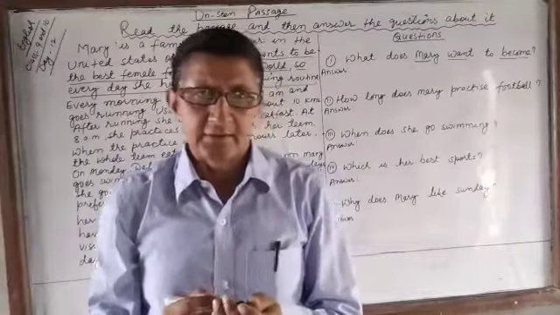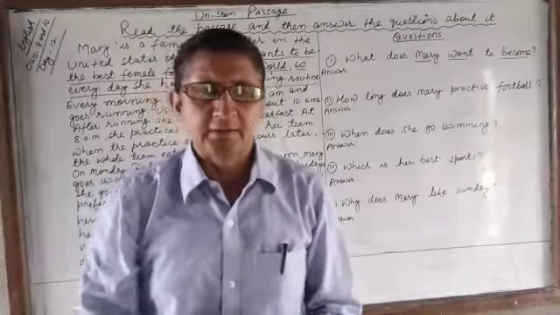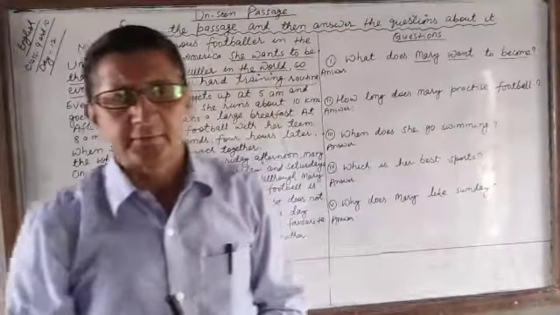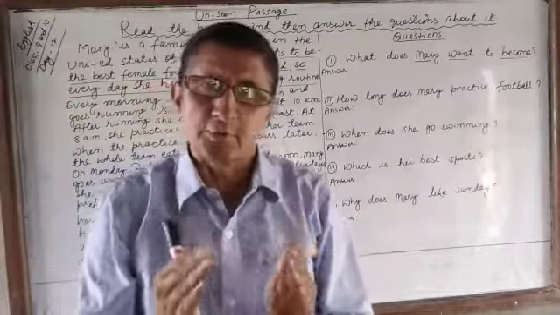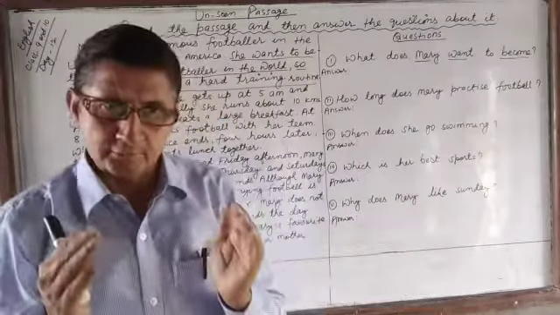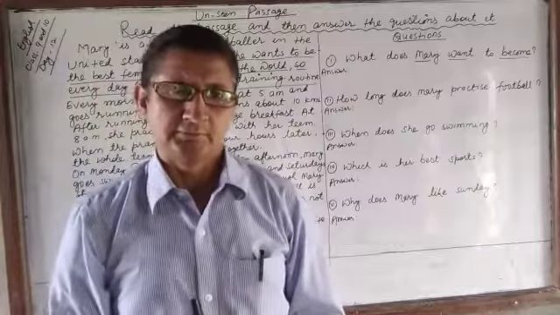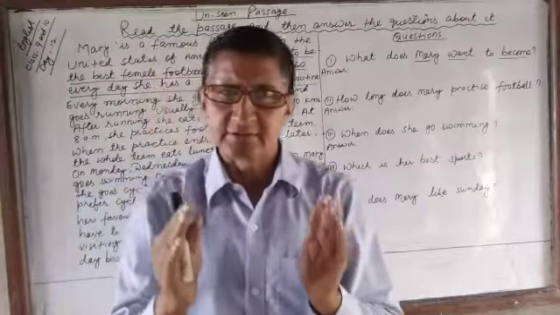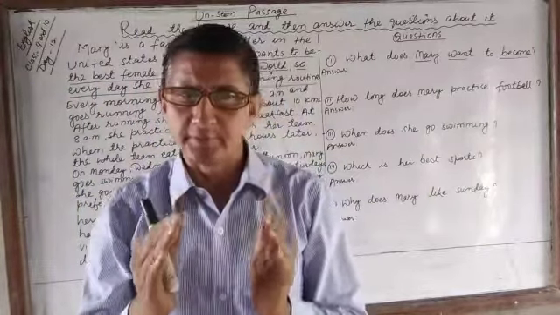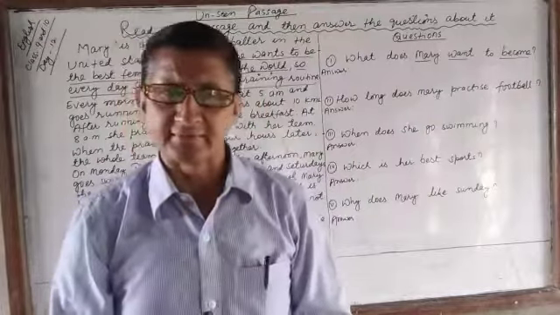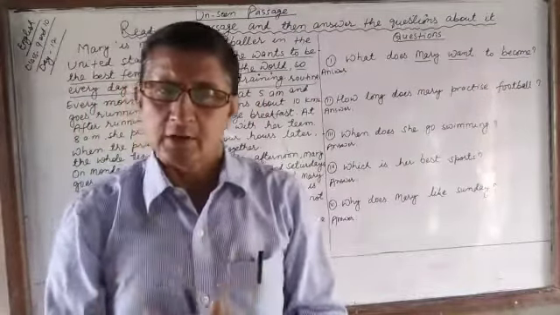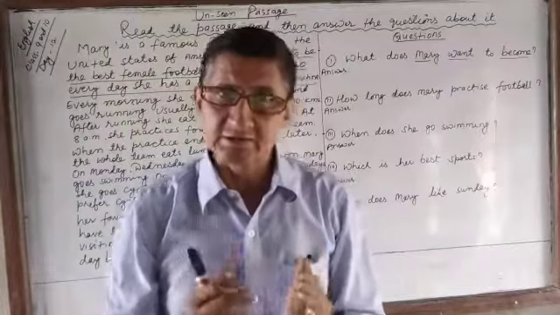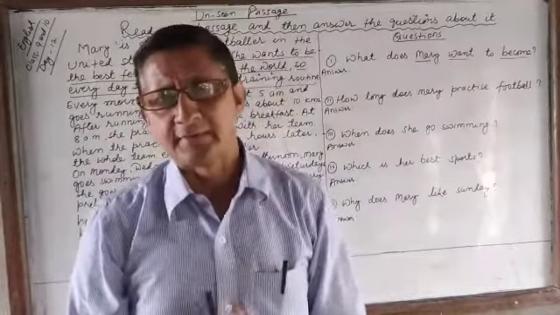Another thing is that usually the questions appear in chronological order. This means the answer to the first question will appear at the beginning of the passage, while the answer to the subsequent question will appear in the later portions of the passage.